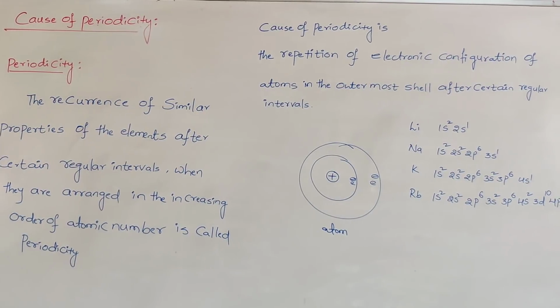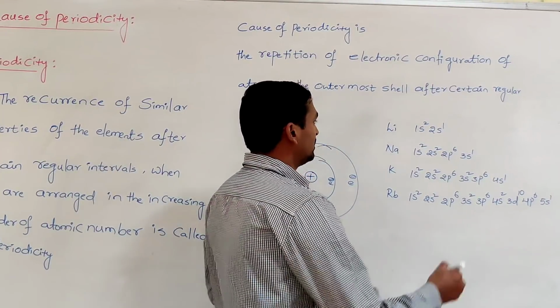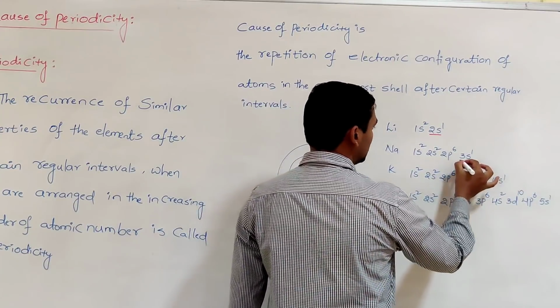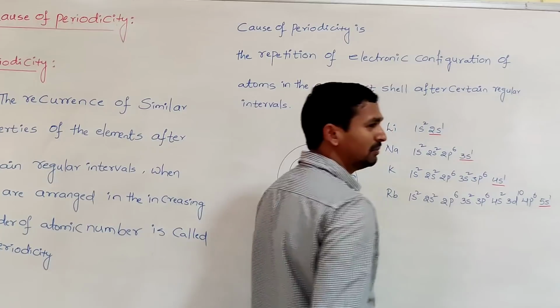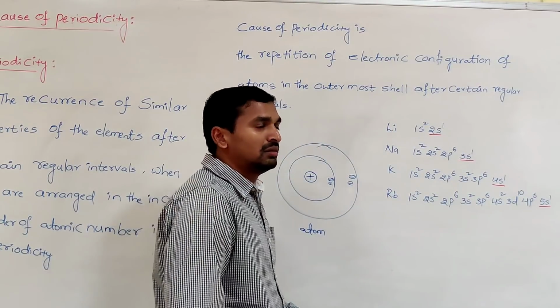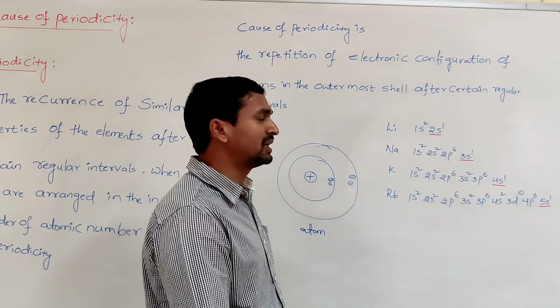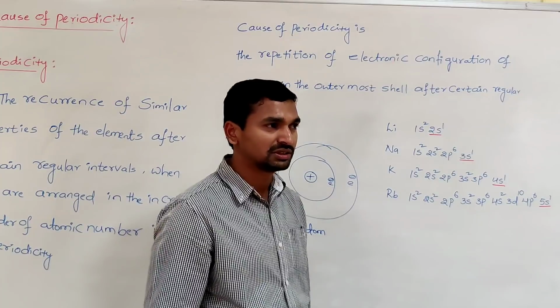Now, when you observe the outer shell, in lithium the outer shell is 2s1, in sodium 3s1, then 4s1, 5s1. Because we concluded that in most cases the physical and chemical properties depend upon the number of electrons present in the outermost shell.